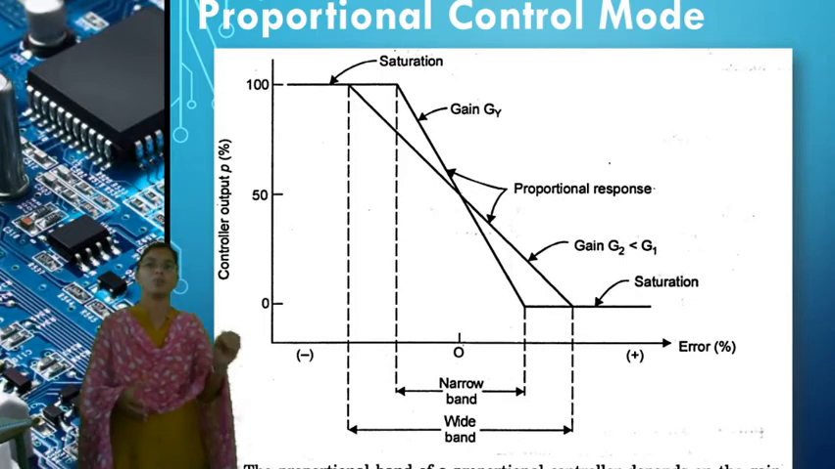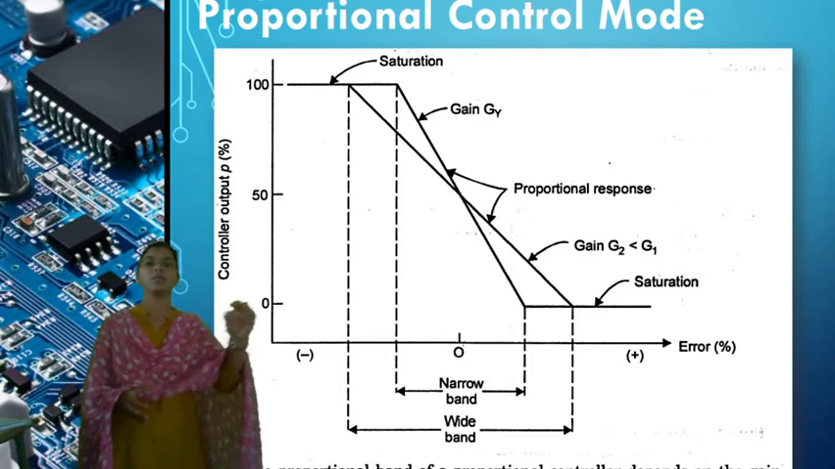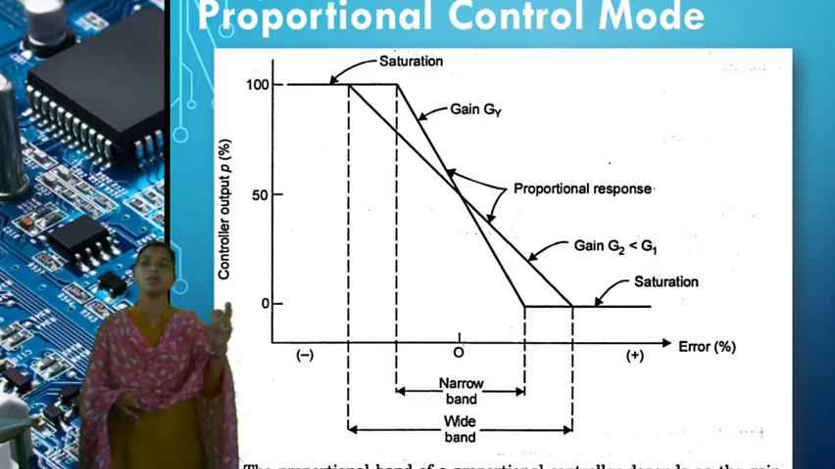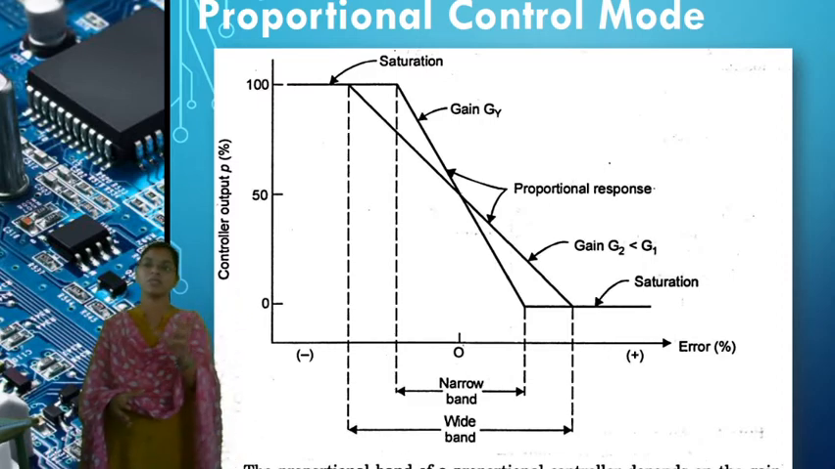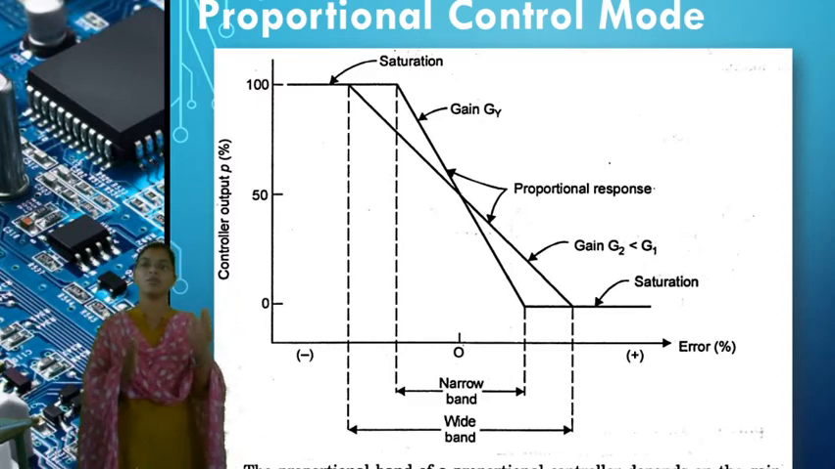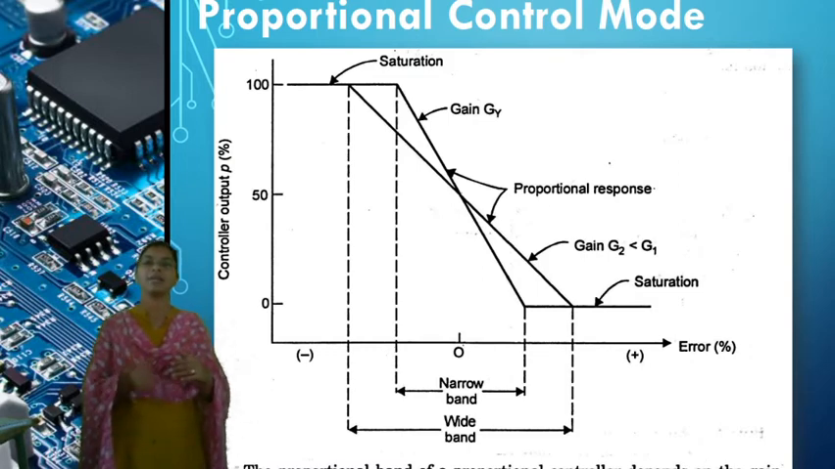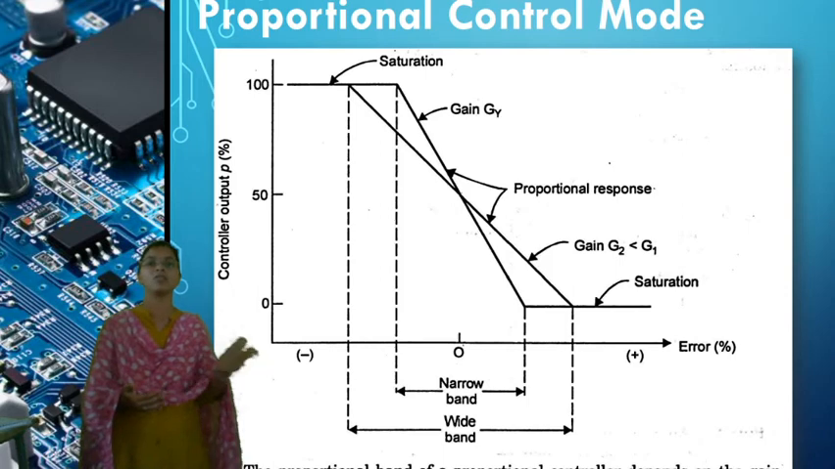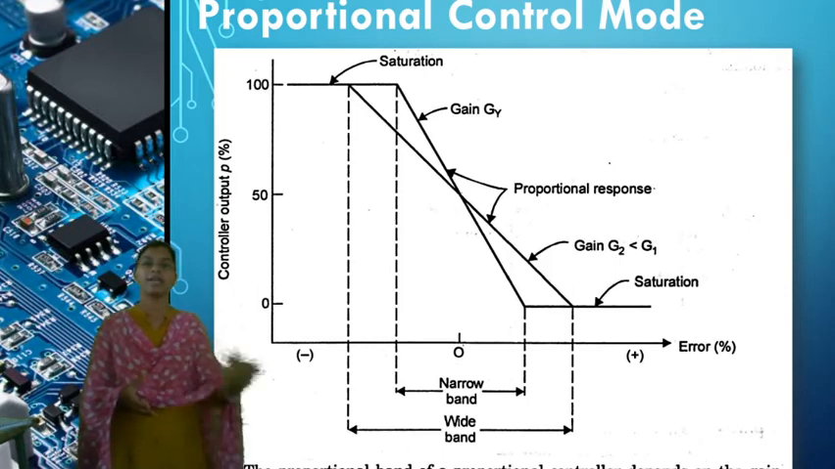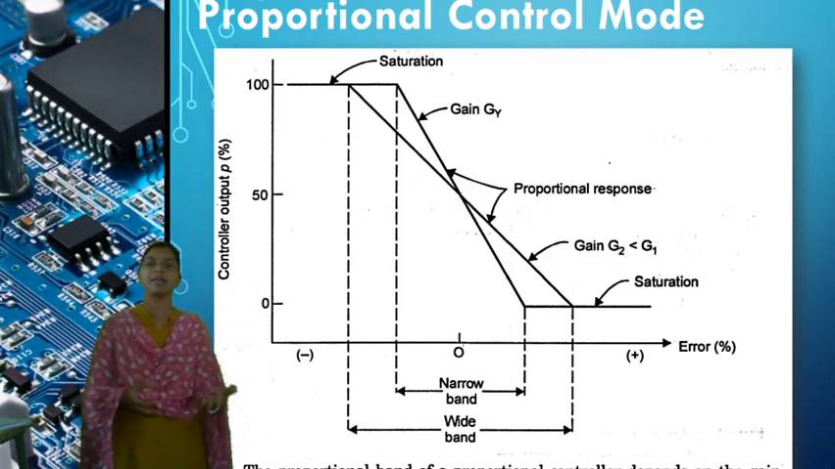The proportional controller mode generates the proportional action from 0% to 100%. Whatever band the output changes from 0% to 100% is called the proportional band. So we can write the proportional equation as P equals Kp Ep plus P naught, where Kp is the proportional gain, Ep is the error, and P naught is the proportional output with no error.